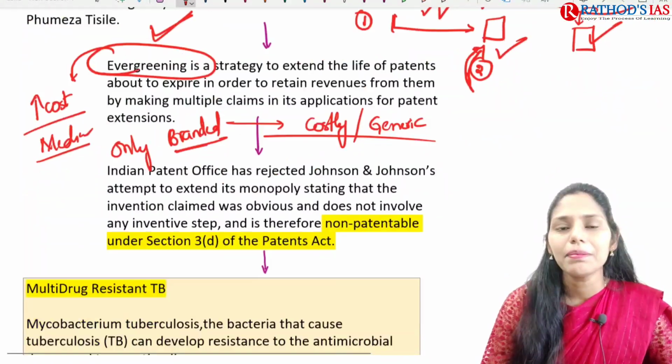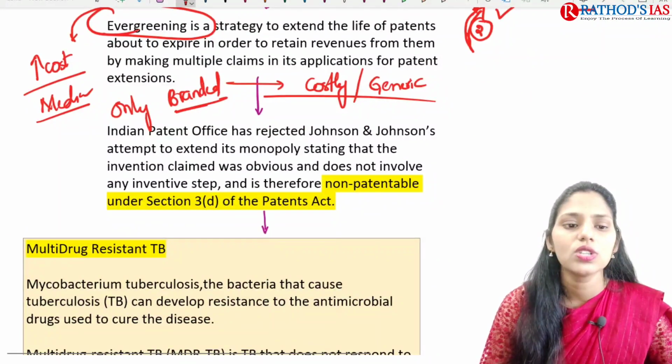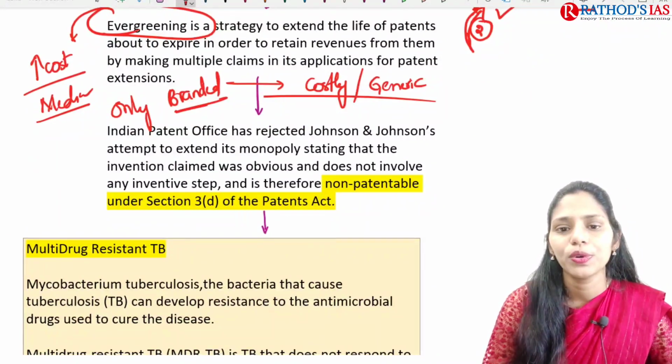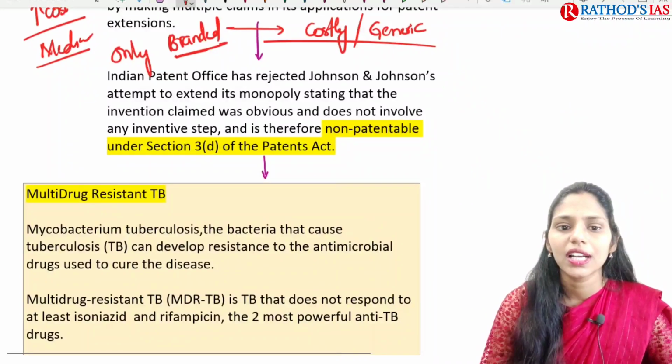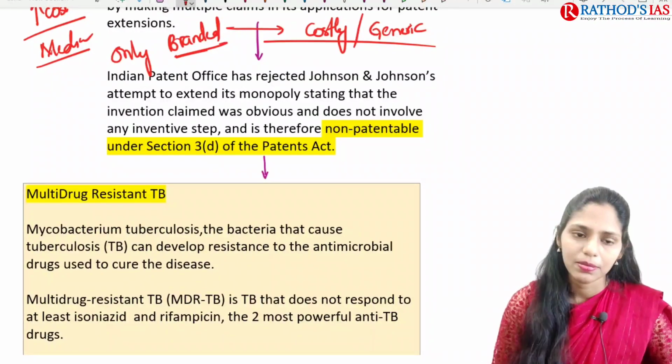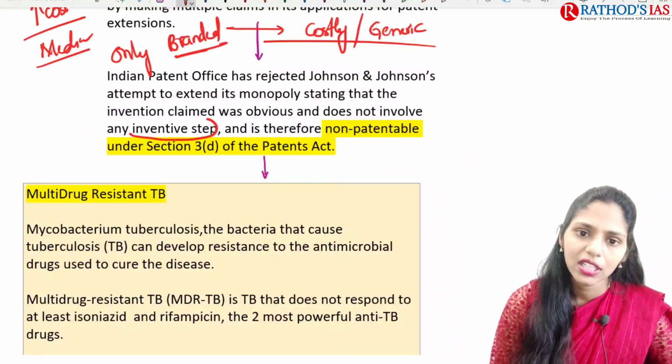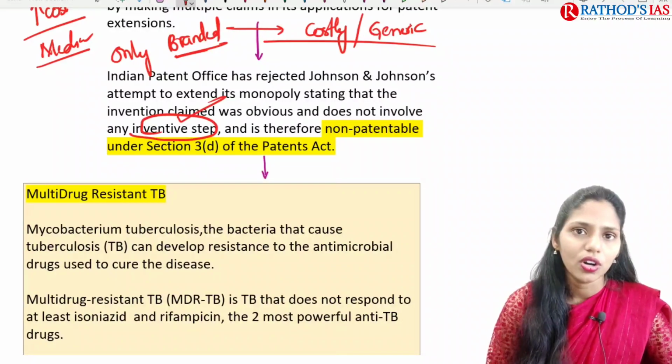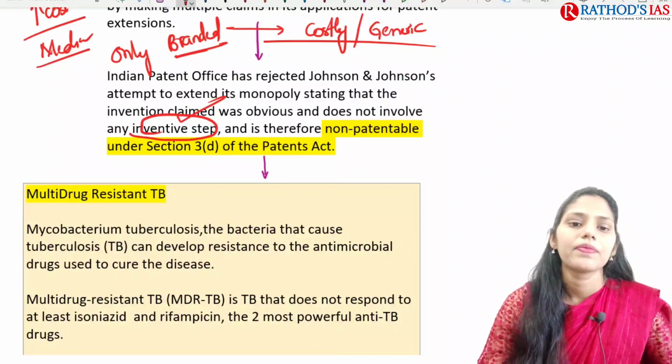Okay. So the Indian Patent Office rejected Johnson & Johnson's attempt to extend its monopoly, stating that the invention claimed was obvious and does not involve any inventive steps. So there is no invention seen here. Because of this, we are not going to accept this patent.